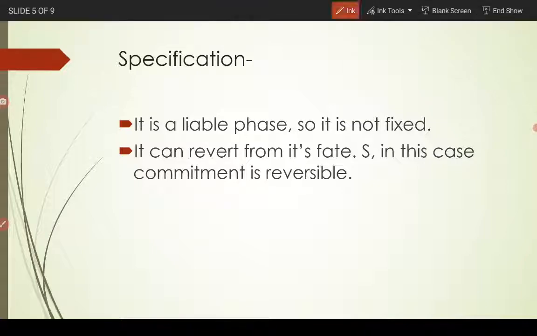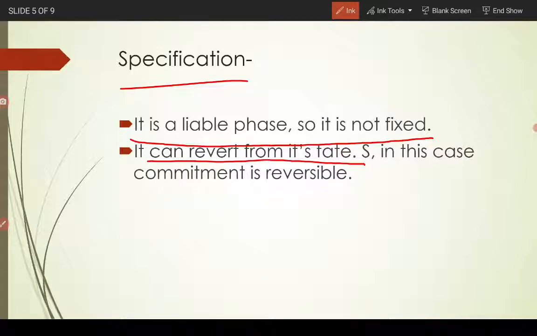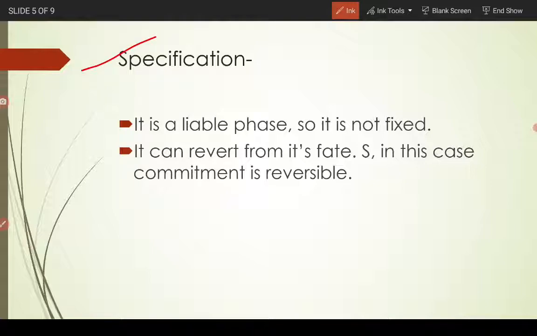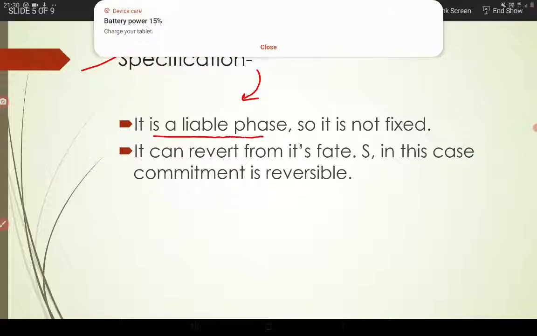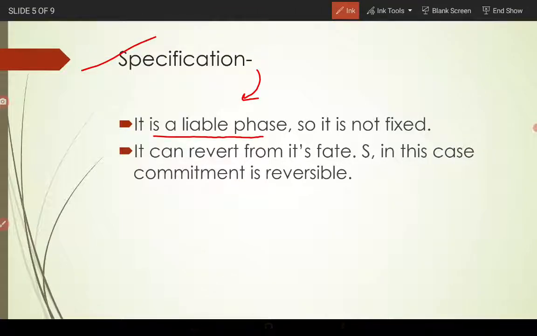Now, what is specification? It is a labile phase, so it is not fixed. It can revert from its fate. So in this case, commitment is reversible. Like I said earlier, there are two types of commitment, specification and determination. In case of specification, it is a labile, that is temporary, phase, so not fixed.